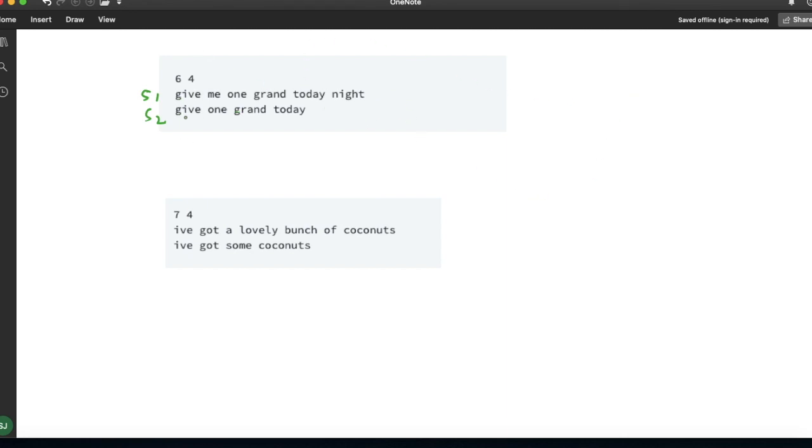You can see here S2 is having strings like give, one, grant, today. If I try to find give in S1, yes, it is present. One is also present. Grant is also present and today is also present. Means all the substrings of S2 are present in S1. So we can easily generate S2 from the given string S1, so we have to return yes. Now let me take another example. This is my S1 and this is my S2. If I try to find this, I have in S1, so it is present. Got is also present. Sum is not present over here, but coconuts is present. So the sum is lacking. We won't be able to generate this S2 from the given string S1, so here it will return no.